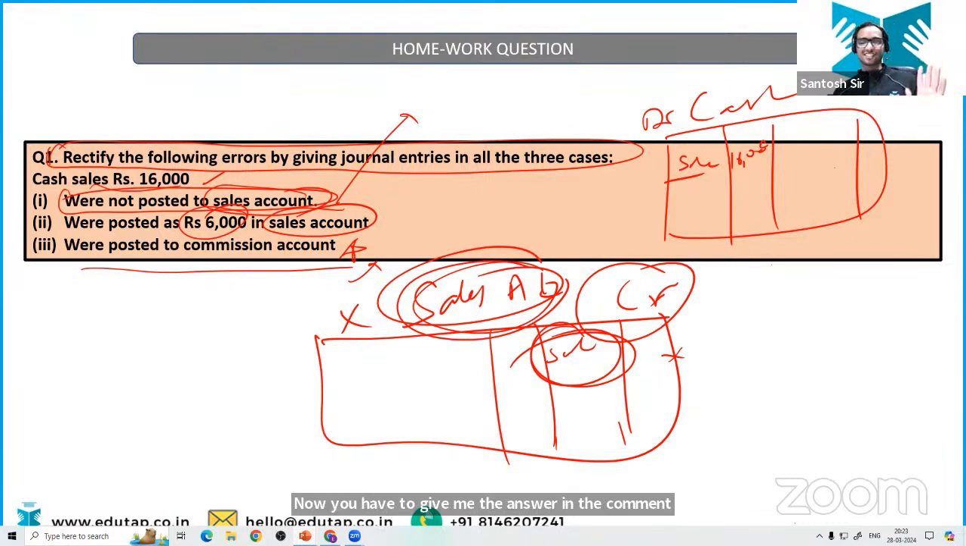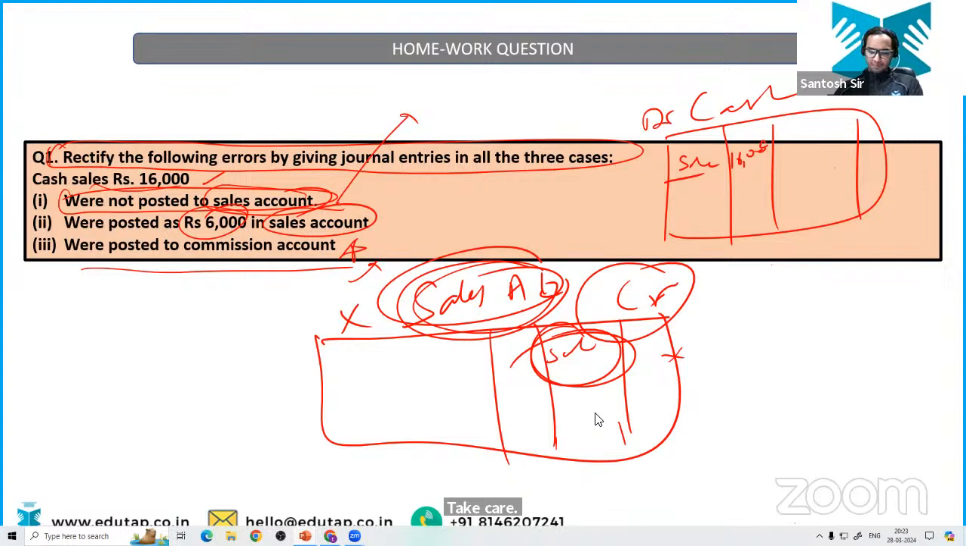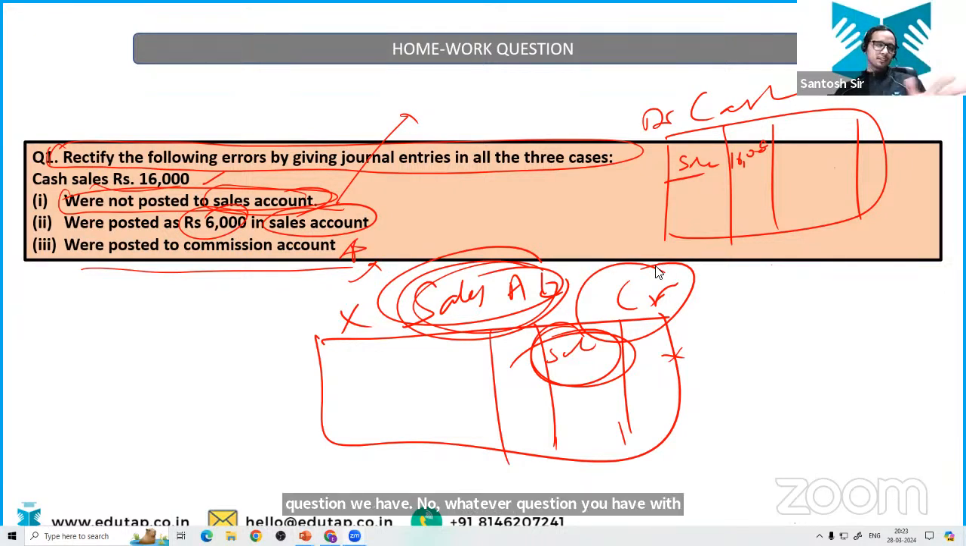I'm not going to check the chat section right now. Okay. Chalo. Now I think this is the last homework question we have. Now whatever question you have with regard to the previous lectures, with regard to the present lecture, with regard to the first lecture, you can ask me in the chat section.